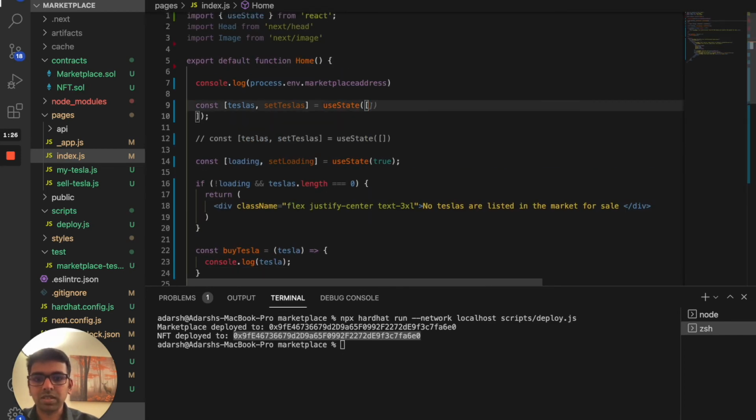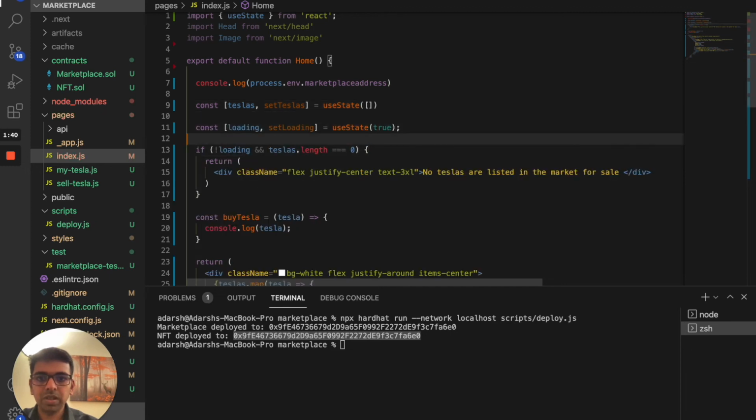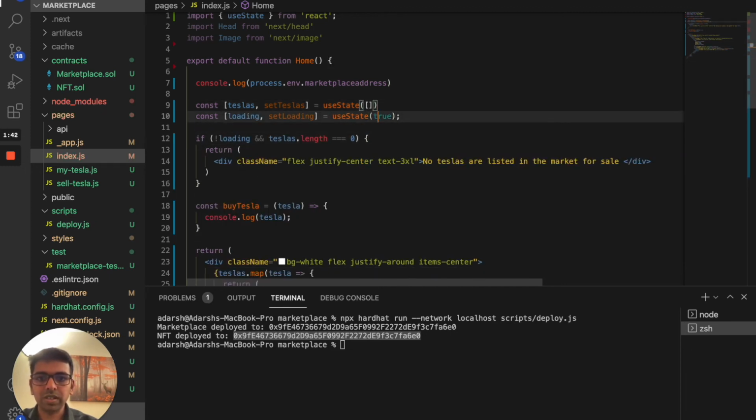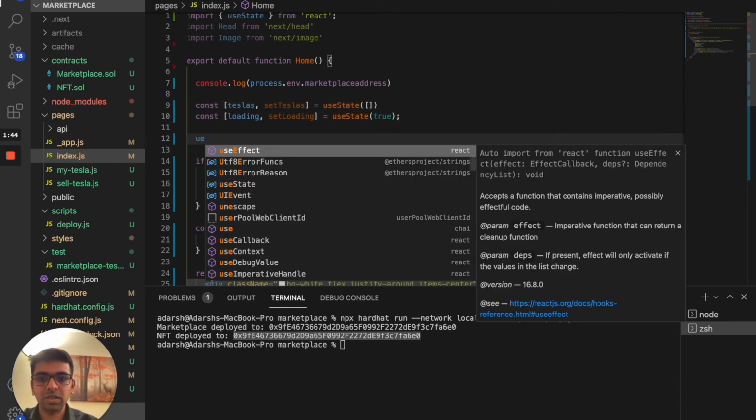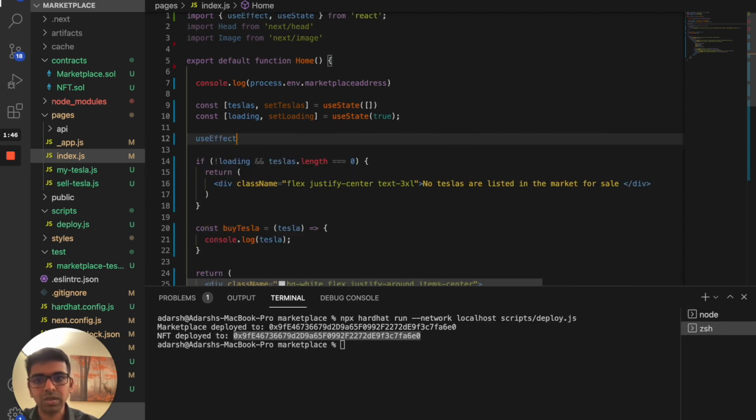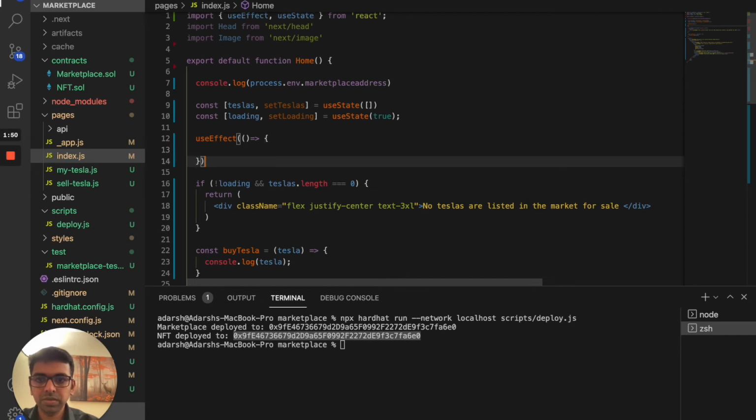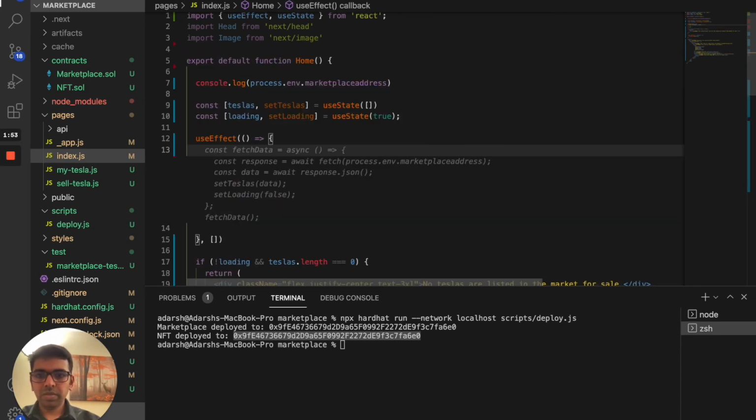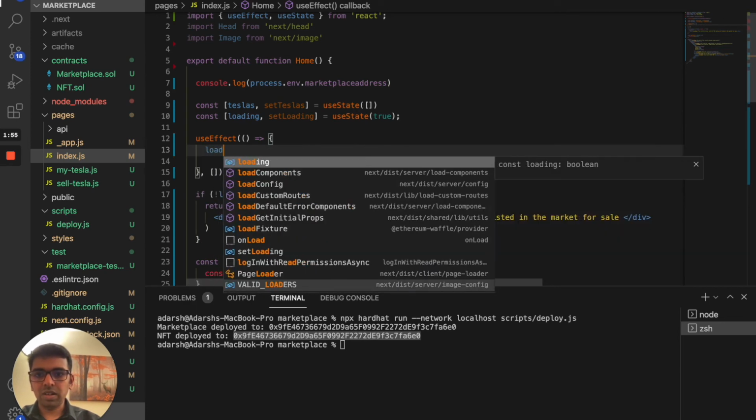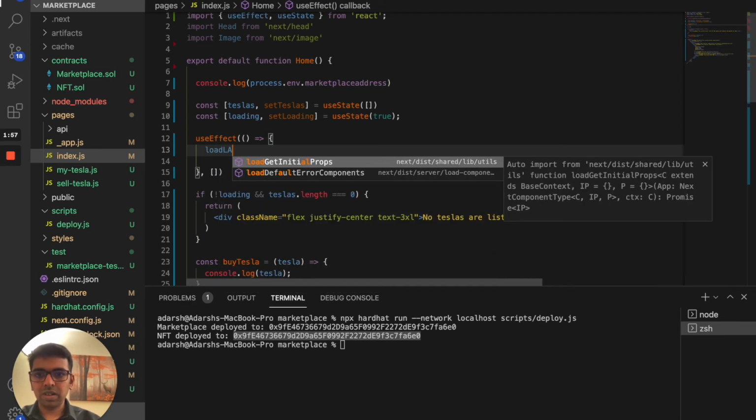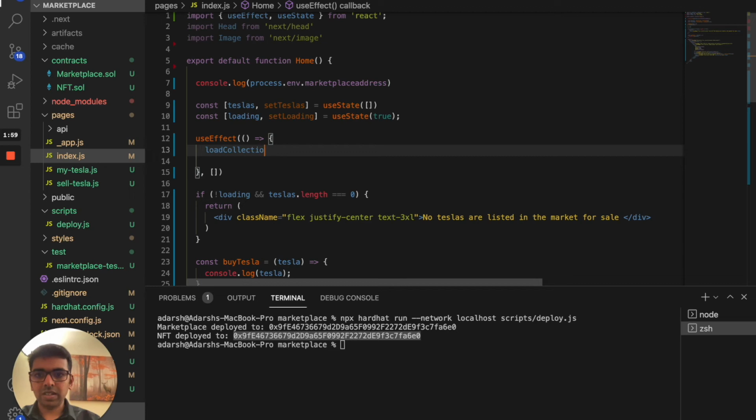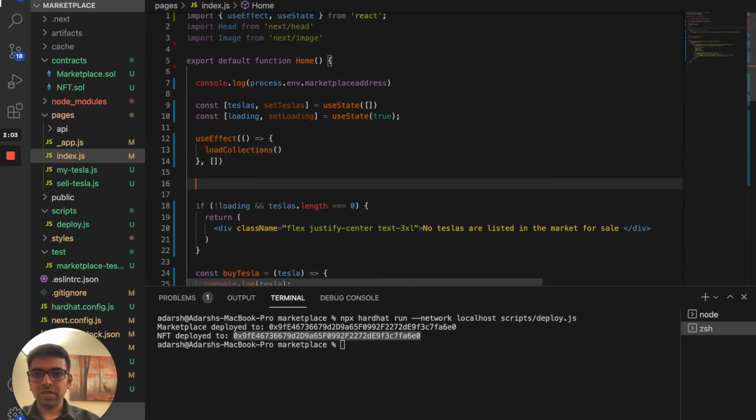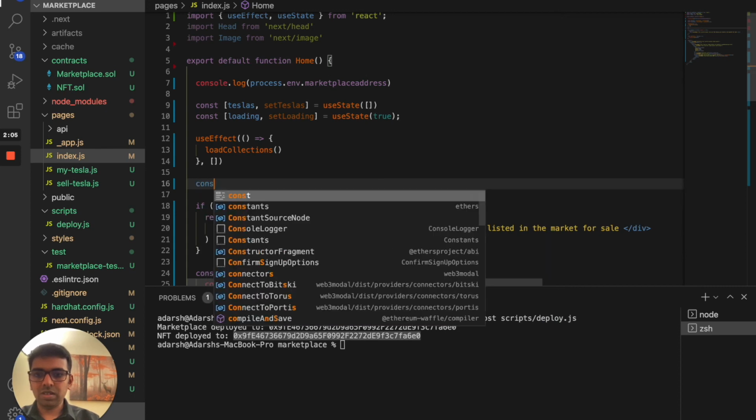Let me just change this value, and I'm going to use something called useEffect, the useEffect hook of React, to make the network call. Here I'm going to write a function called loadMyCollections, loadAllCollections, or loadCollections. That's going to be a function, so I'm just going to write an async function for this.